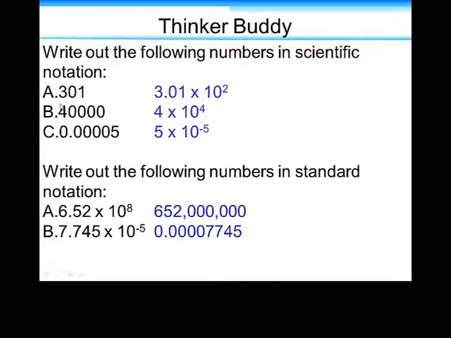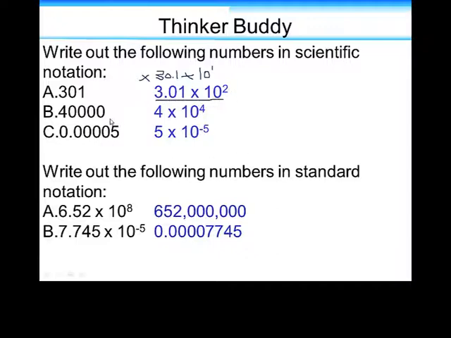Okay, so let's go through this at this point, now that you're back. So 301, the convention is to always put the decimal after the first digit. So you're never going to see 30.1 times 10 to the first. While people would understand what number you're trying to represent, this is not the convention. So we don't write numbers like this. What we have down below here is correct, 3.01 times 10 to the second.